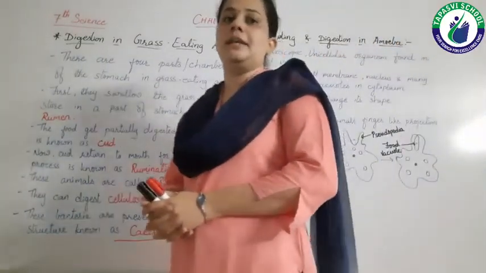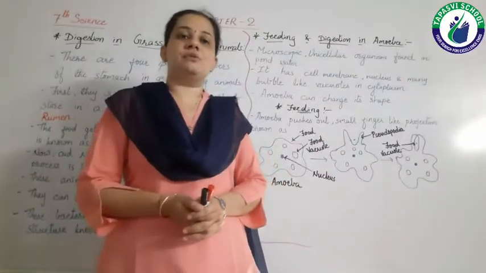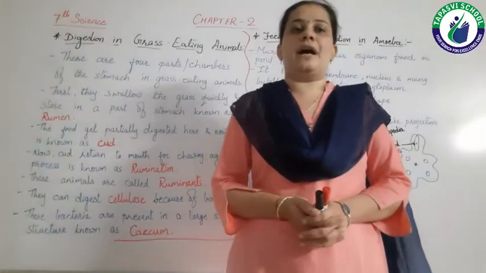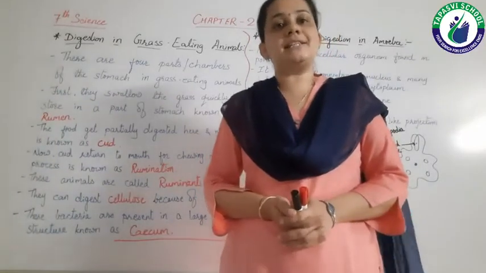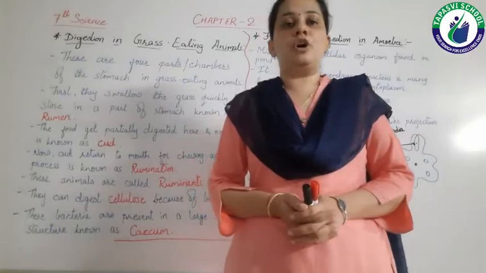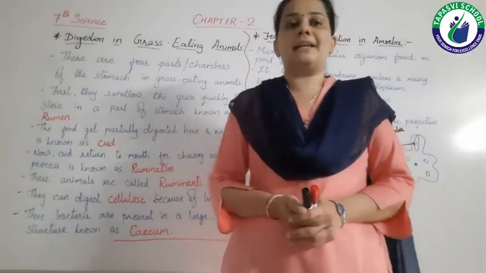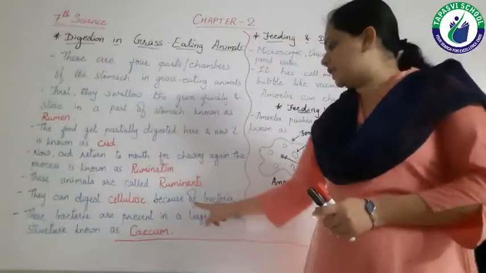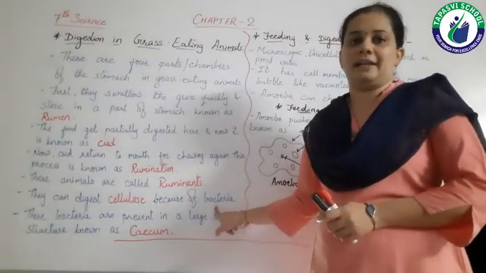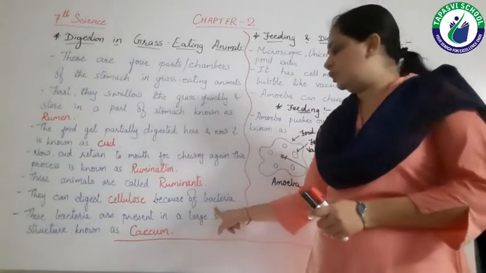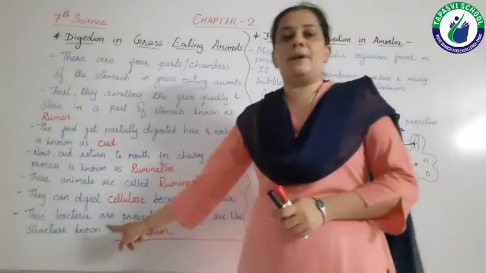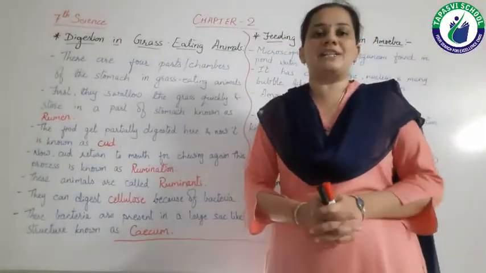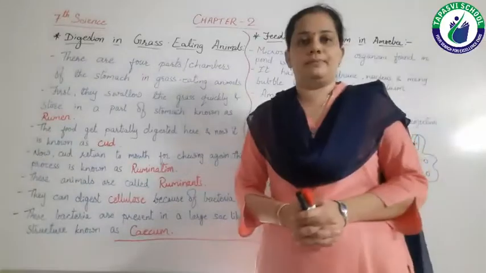These ruminants eat grass. And as we know, grass contains a lot of cellulose, a type of carbohydrate. They can digest these carbohydrates because of the presence of bacteria. These bacteria are present in a large bag-like structure known as the cecum.